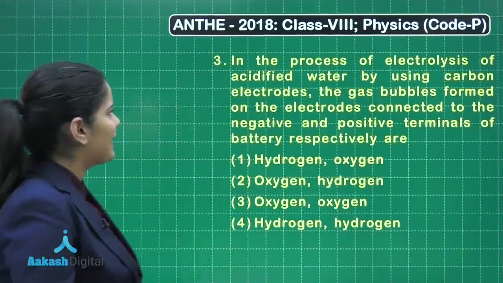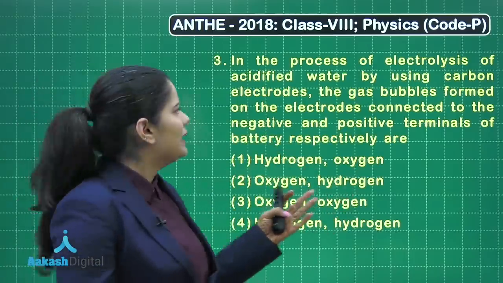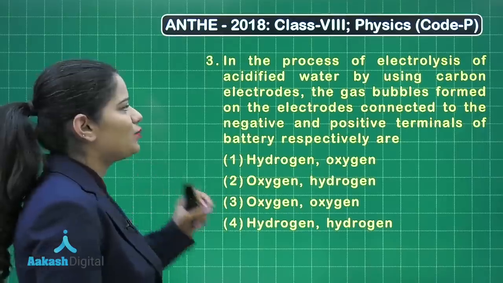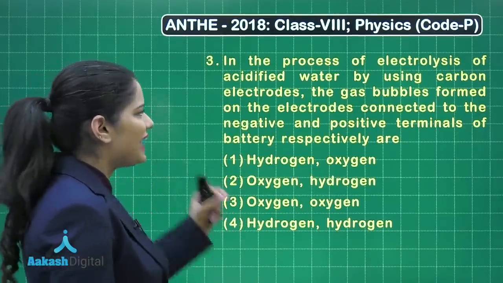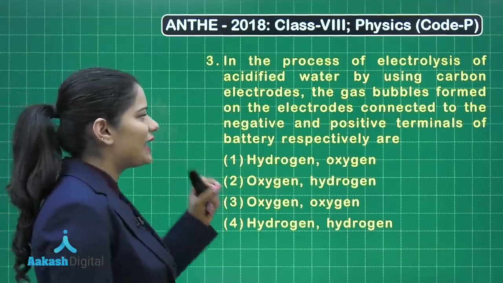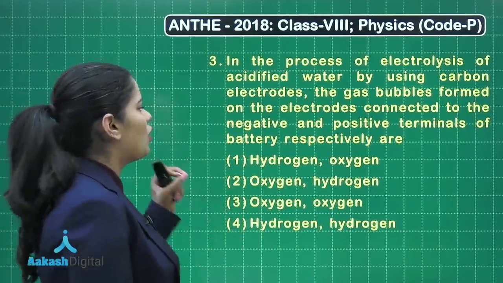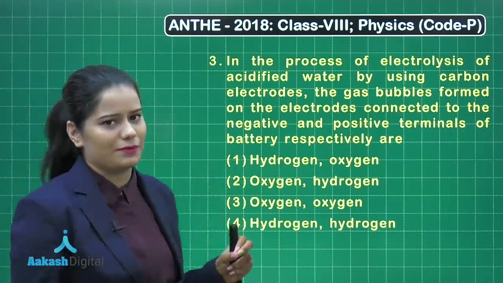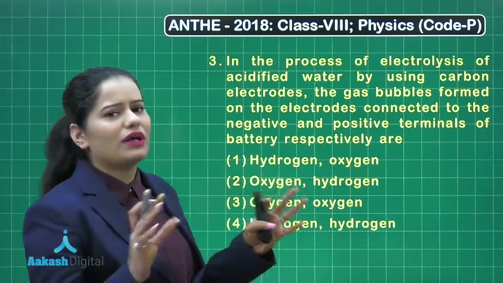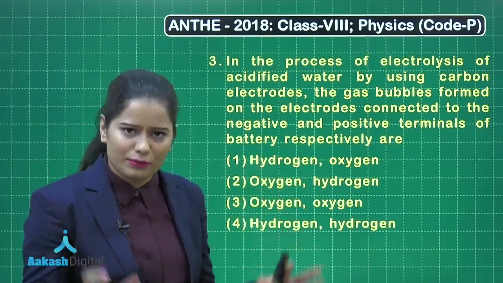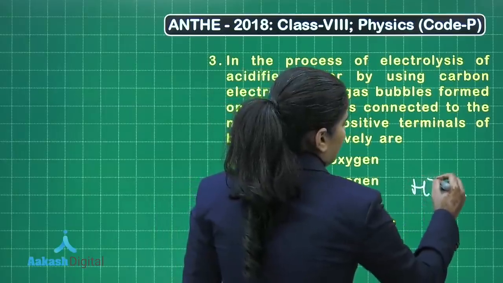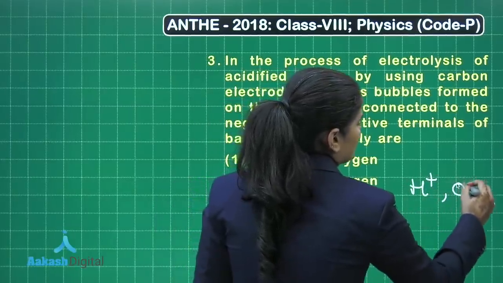So let's take up this next question, that is question number 3. This says, in the process of electrolysis of acidified water by using carbon electrodes, the gas bubbles formed on the electrodes connected to the negative and positive terminals of a battery respectively are. So here to solve this question, first of all you should know what are the ions that are going to be produced in the water. So basically that will be H plus and OH minus.